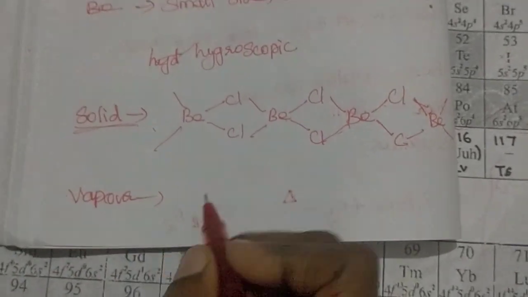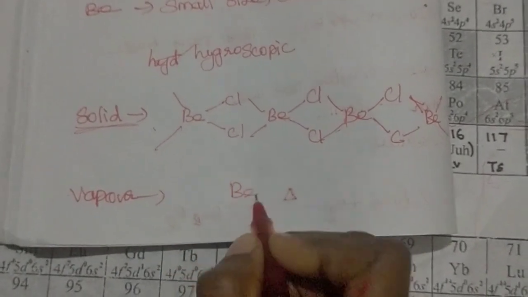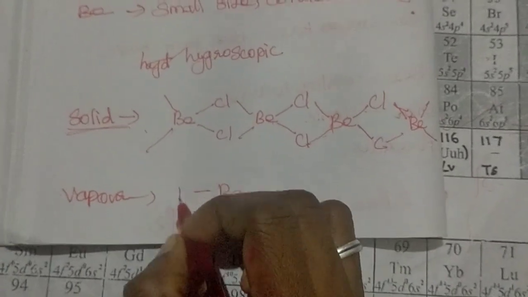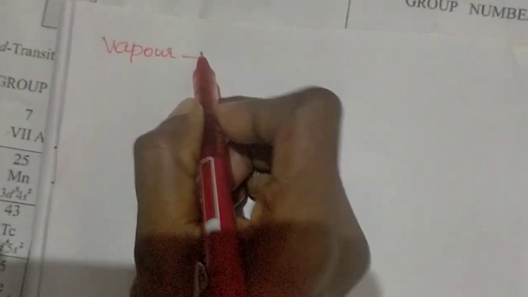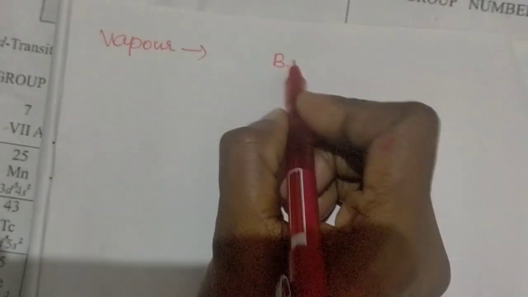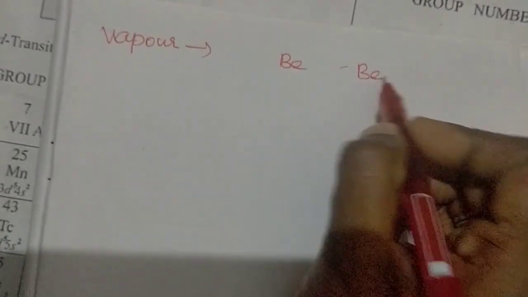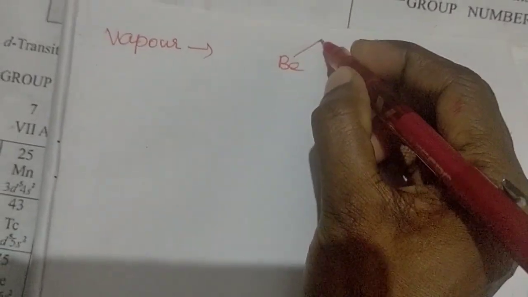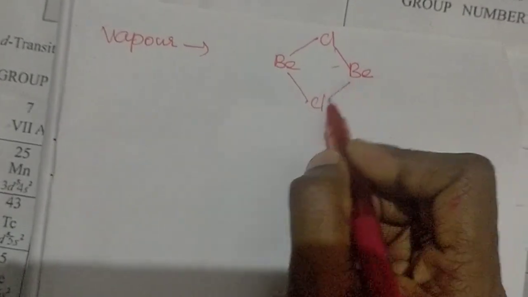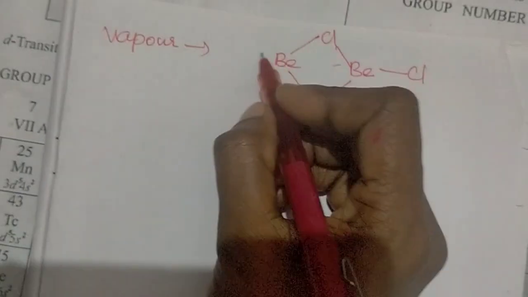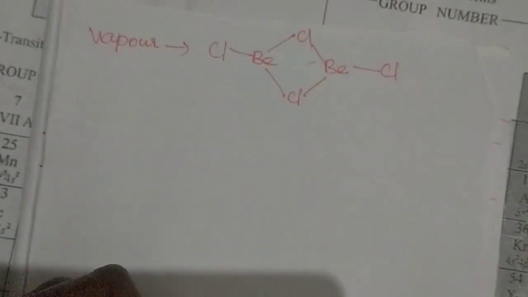It is present in the vapor state, with chloro bridges with beryllium, existing like this.